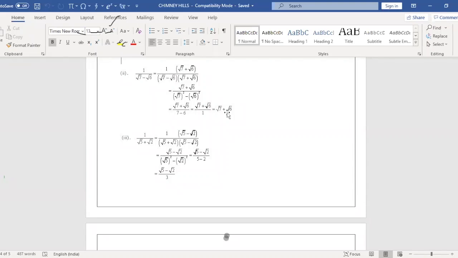So what is the rationalizing factor of 1 by root 5 plus root 2? When plus is there, we multiply by root 5 minus root 2, negative. Am I clear here? 1 into any number is the same. The denominator is in the form A plus B into A minus B, which is A square minus B square. So it is 5 minus 2, which is 3. Your final answer is root 5 minus root 2 divided by 3. Am I clear?